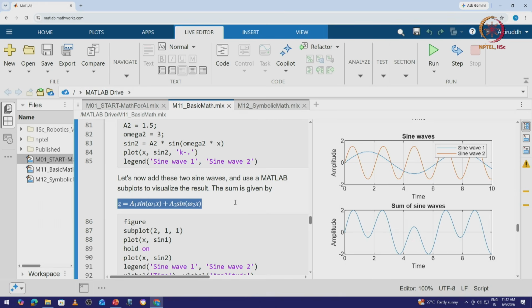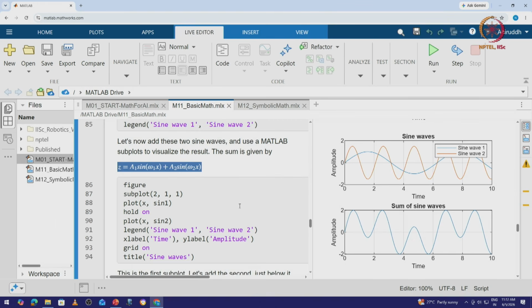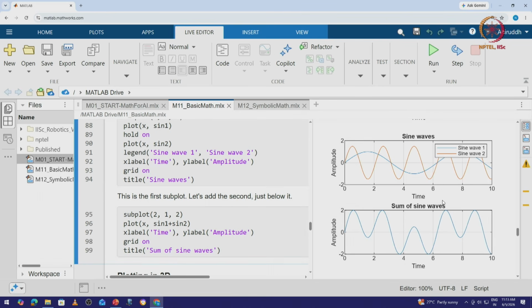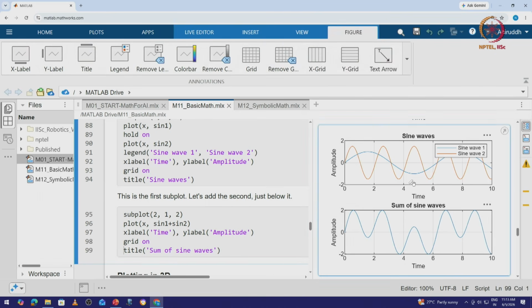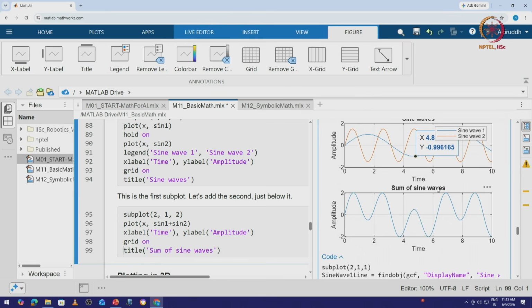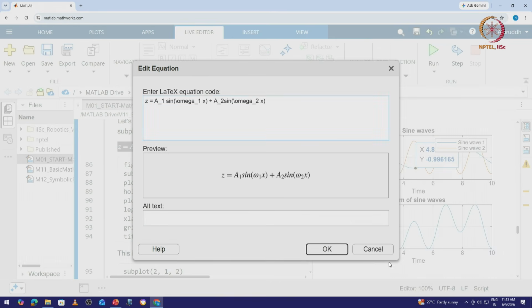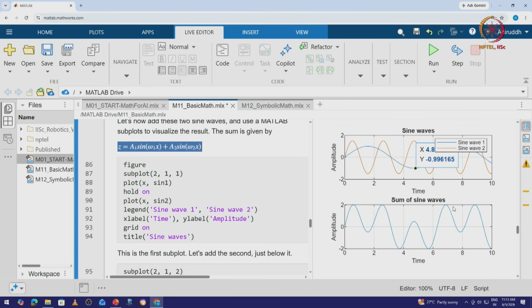Now let's take a look at the summation of this. So let's define z equals a1 sine omega 1x plus a2 sine omega 2x. If we do that, then the plot is observed on the right. So we have sine 1, which is a different curve which we can identify here, and we have various values, and similarly we have the value of sine wave 2 as well, and when we add both of them, which is essentially what z means, this equation, we get the value of z, which is highlighted by the second equation.